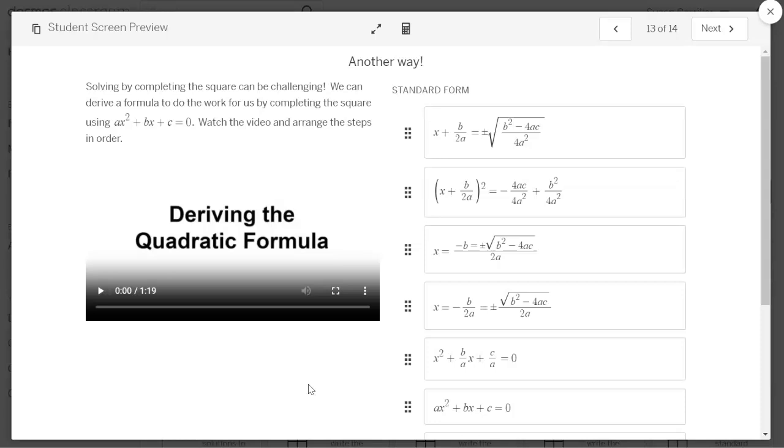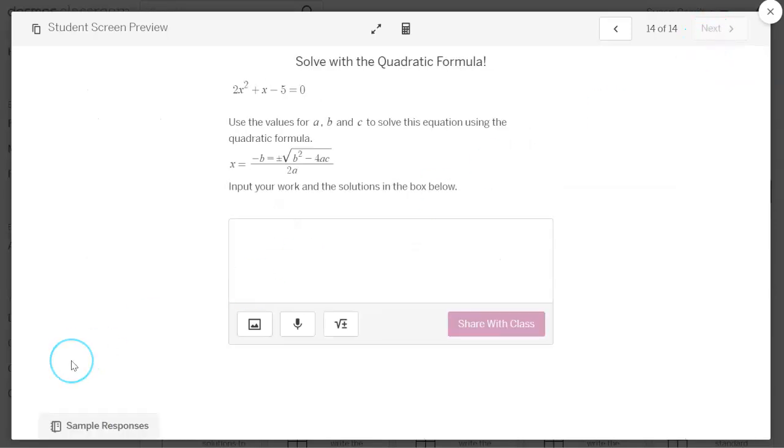So please do that. This is literally all I do for this standard where it says, you know, write an equation in this form and use it to derive the quadratic formula. This is that one standard, and it's the only time I touch it at all in the Algebra 1 class. And then finally, we're going to use the quadratic formula to solve this equation. So you definitely, I would say, let them work in their teams on this, and you probably will have to show them something here because, you know, we're not going to do much of this. I only spend a couple of days on these topics, and then we move on.